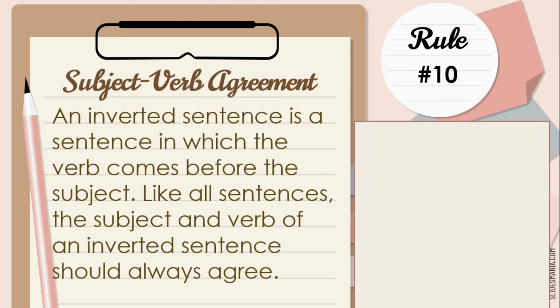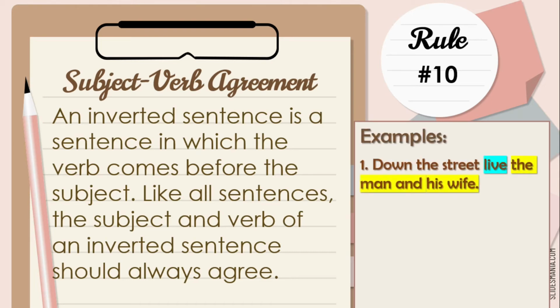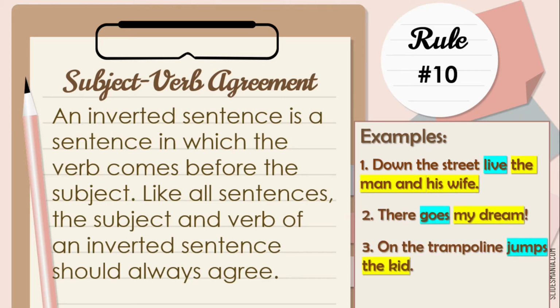Rule number 10. An inverted sentence is a sentence in which the verb comes first before the subject. Like all sentences, the subject and verb of an inverted sentence should always agree. Here are the examples. Number 1. Down the street live the man and his wife. 2. There goes my dream. 3. On the trampoline jumps the kid.